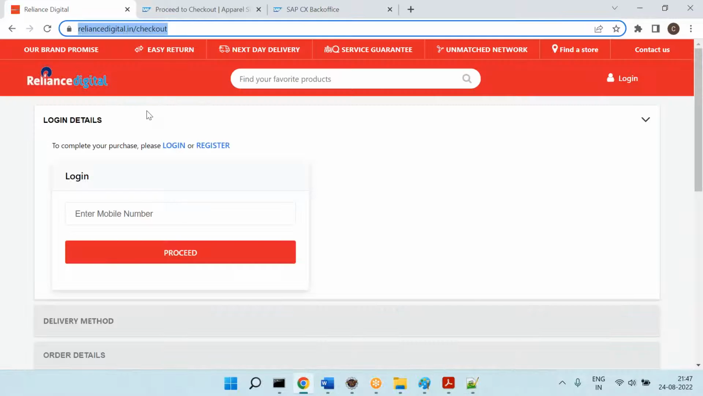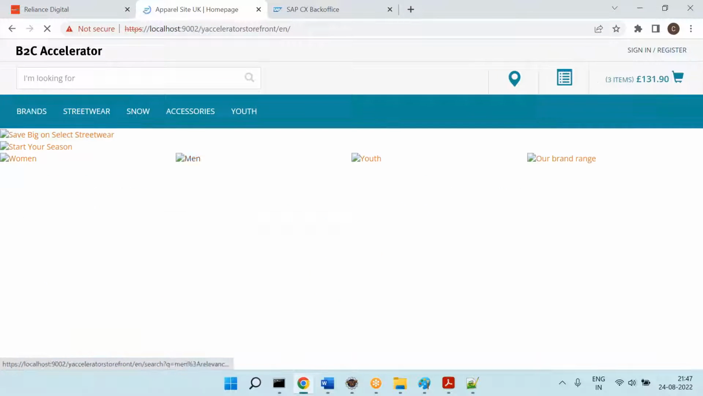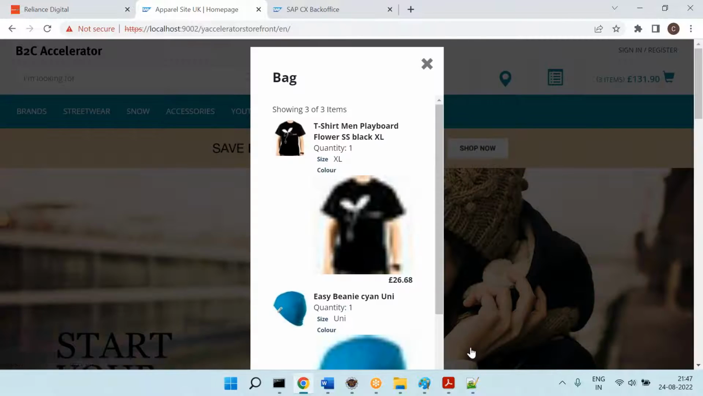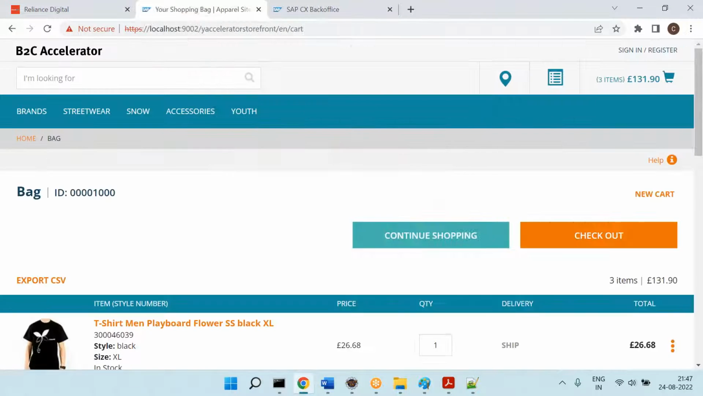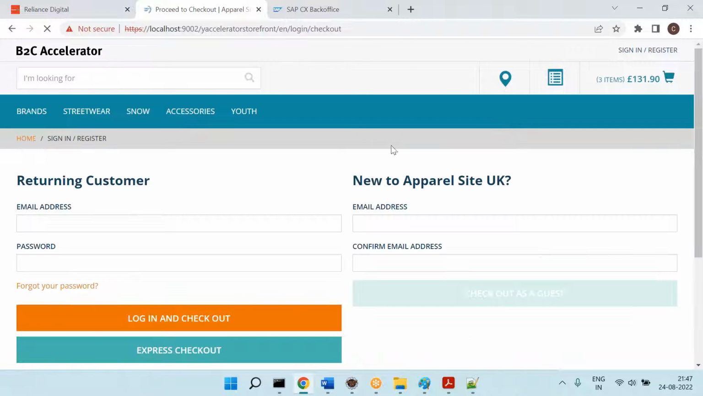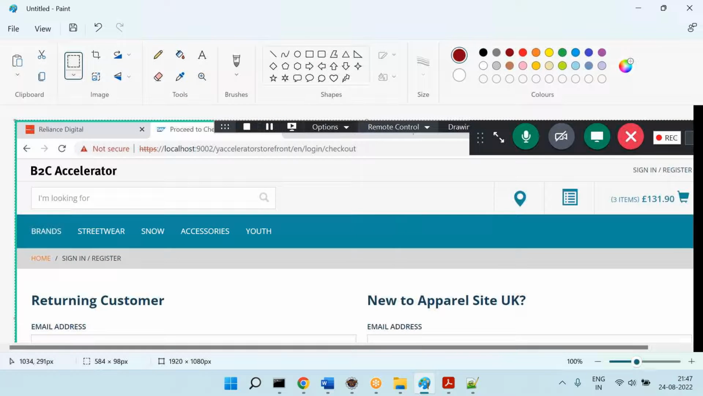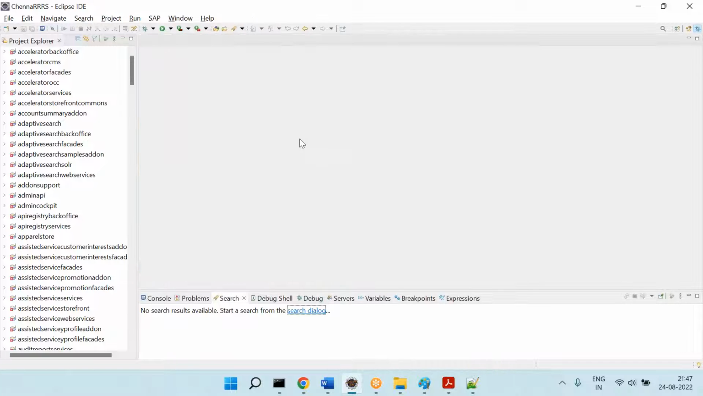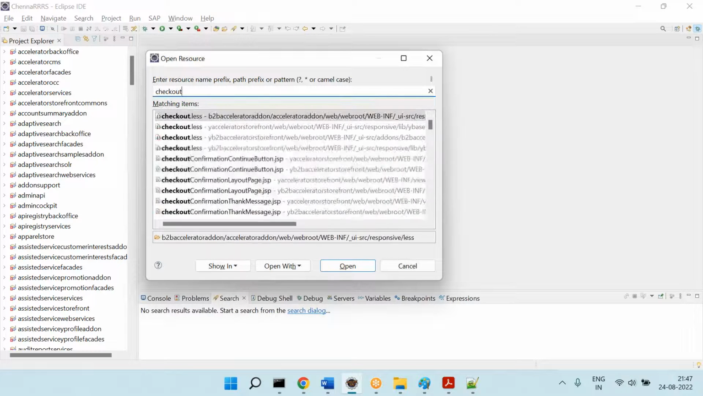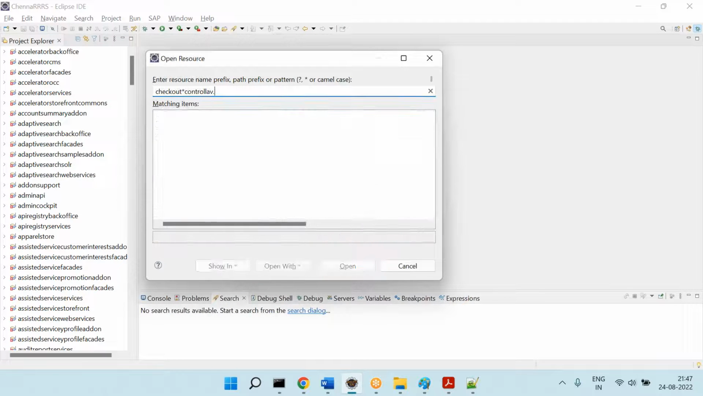Can you please observe here? What I'm trying to say is that you go to the cart page and click on checkout. Clicking on checkout and hitting the URL are the same. So you hit this URL, and when you hit the URL, there is a corresponding controller called. Some code is called. Can you please pay attention? Checkout star controller.java.